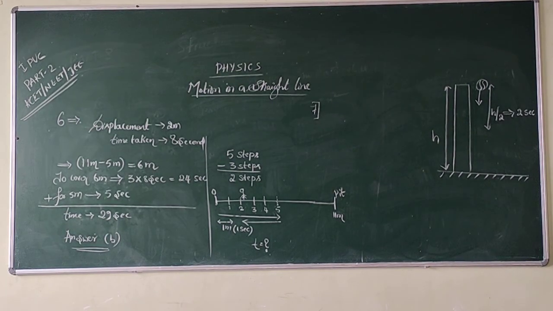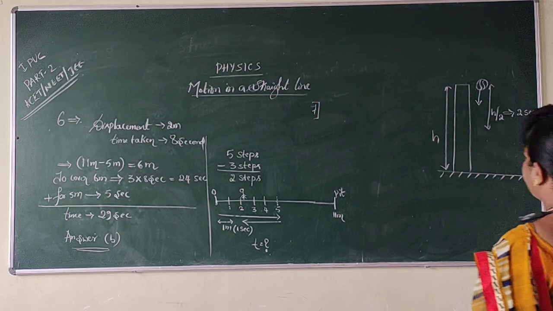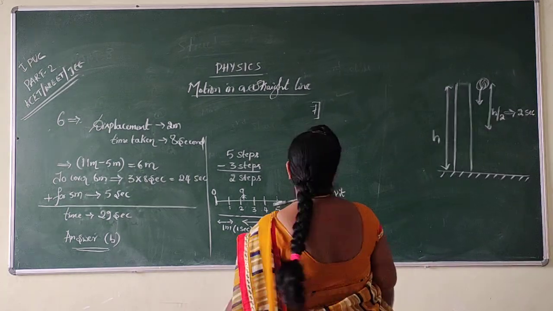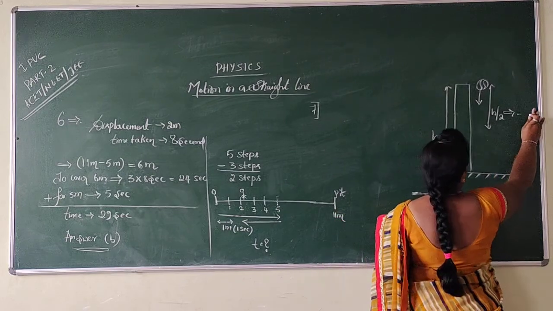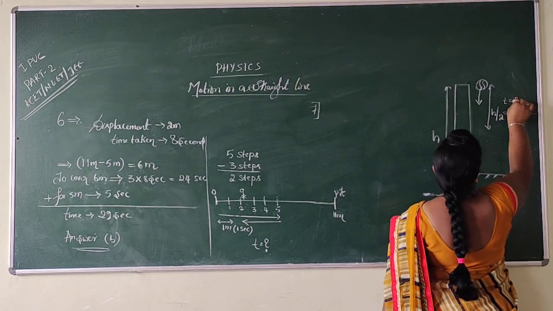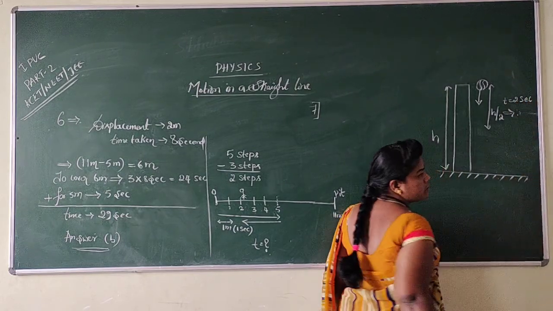Okay, hope you got this. So now let us solve this. I want to calculate the total time. Dear students, if half of the tower is covered, the time taken is 2 seconds, right?